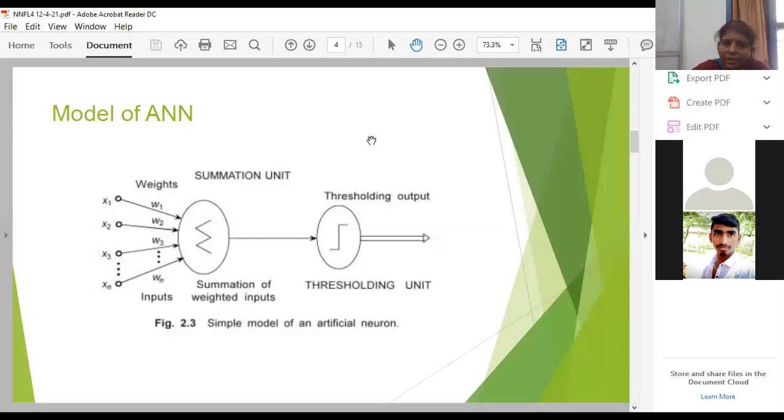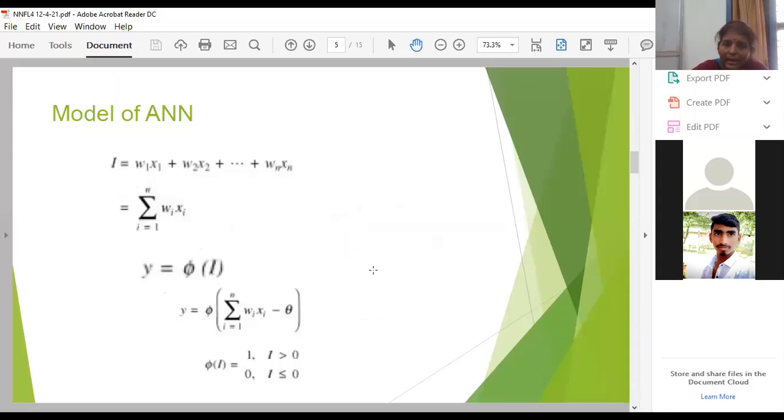So in the artificial neural network, we are having input neurons, output neurons, summation unit and threshold unit also. So we shall learn what is the action of overall model of your ANN.